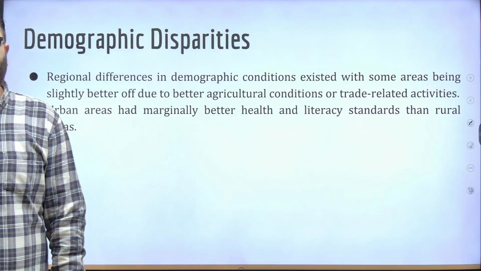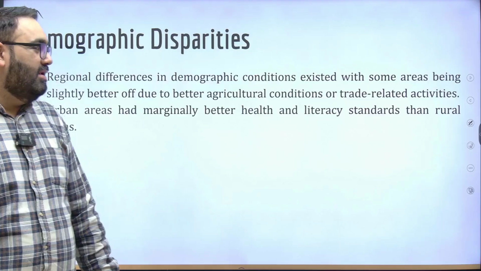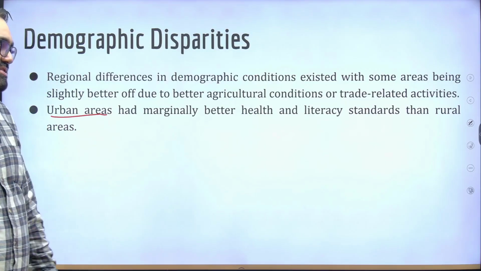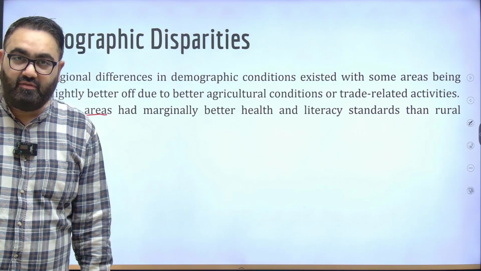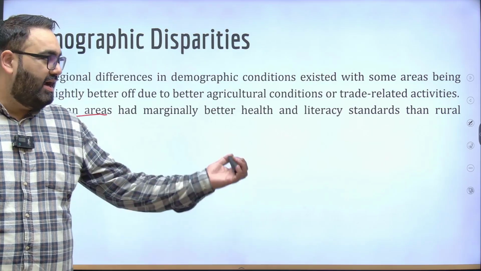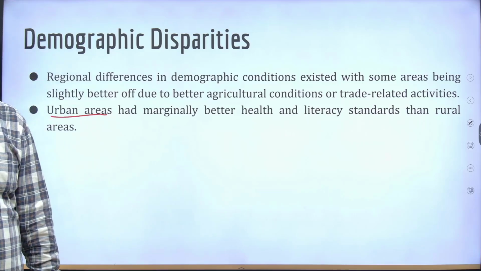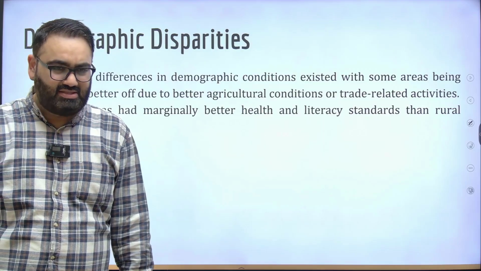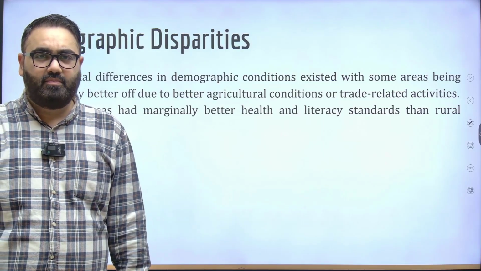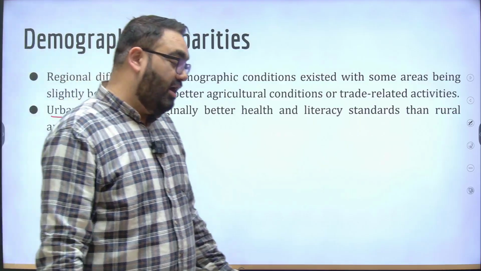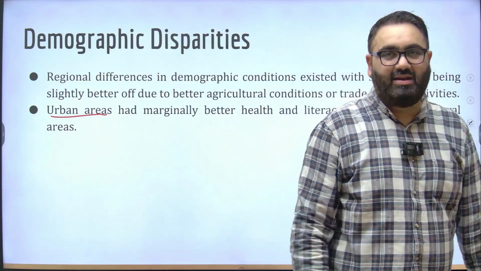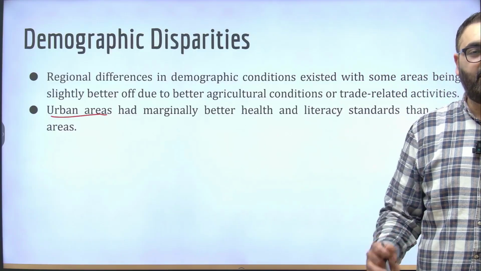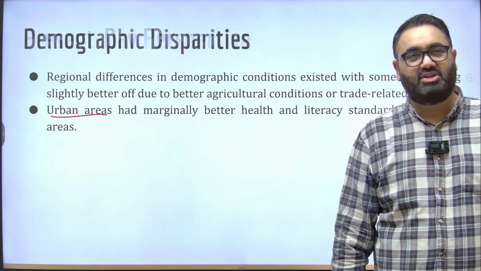There were also demographic disparities. For example, the literacy standards obviously were better in the urban areas than the rural areas, which is the case even today. Even today, we have not been able to cover the gap, but at that time, it was extremely, extremely bad. Whatever little symbolic development, whatever little infrastructure was built, was mainly built in the urban areas. The rural areas lacked any of that, and that meant even worse conditions for the rural areas.